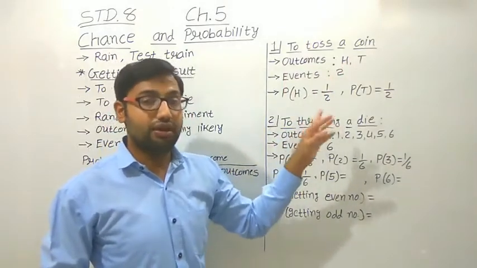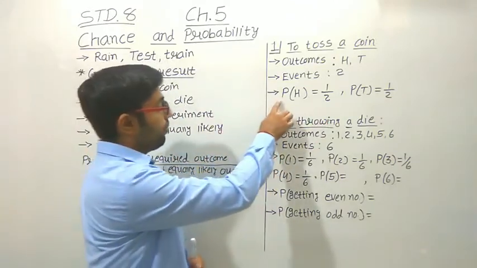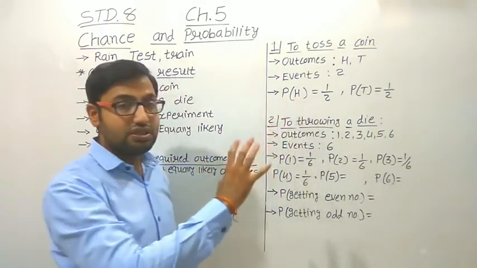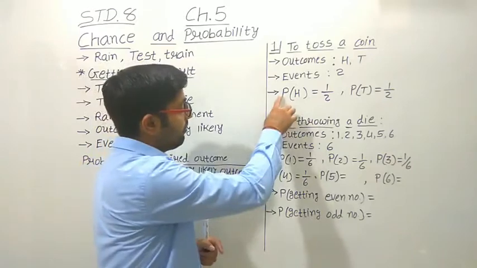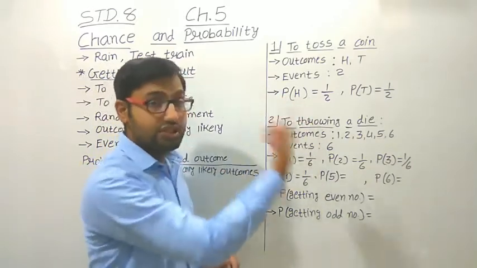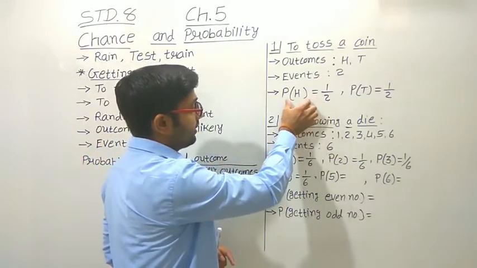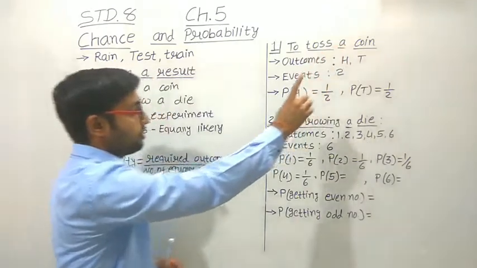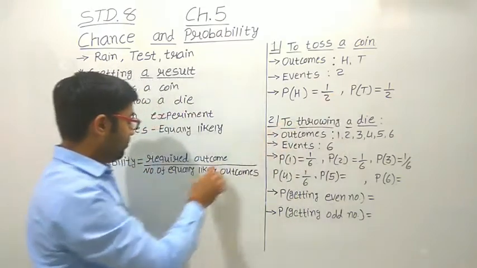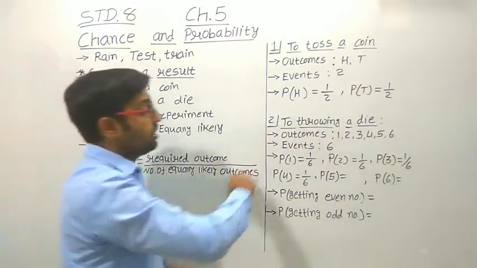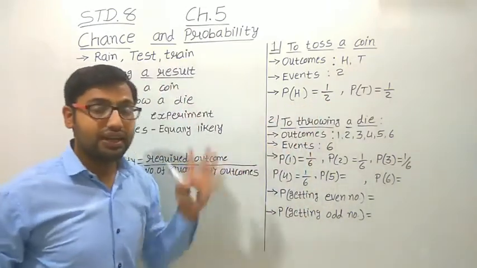But this is not possible in every case, right? So when we want to find the probability of getting head, H means head. Head is the event. Probability of which event? Probability of getting head. And how can we write it? See, how many times does head come? One time. So the required outcome is head. In the denominator we have to put the number of equally likely outcomes, and the number of outcomes here is 2. So 1 upon 2 is the probability of getting head.